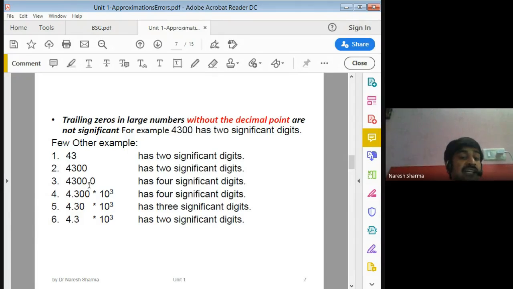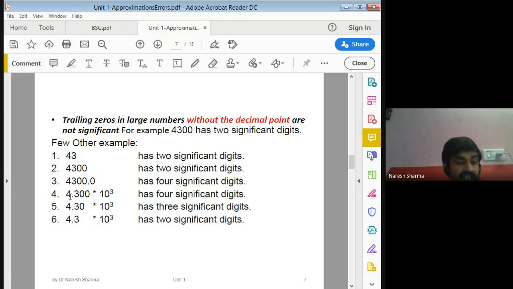But if we use a decimal here, the value of the number is the same, but the significant digits in 4,300 are 2, while 4,300. with a decimal point has 4 significant digits.